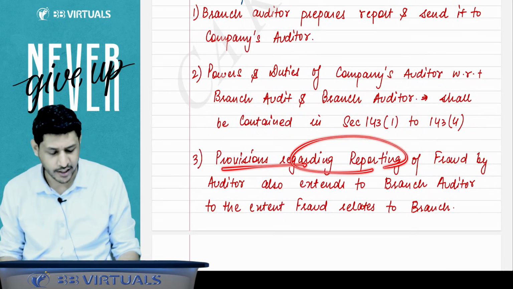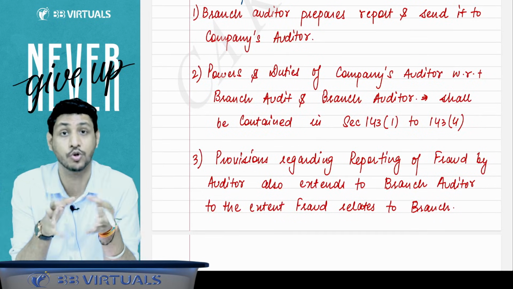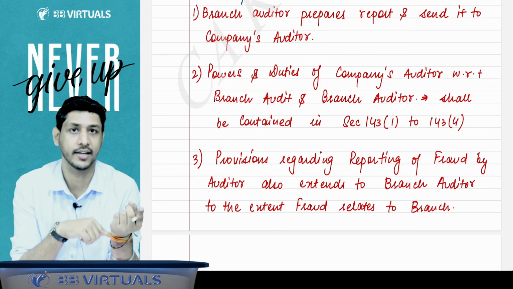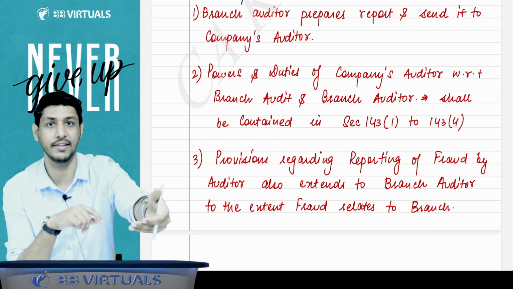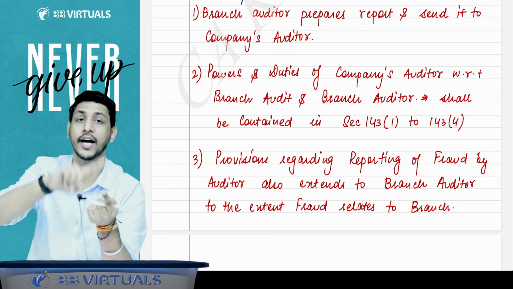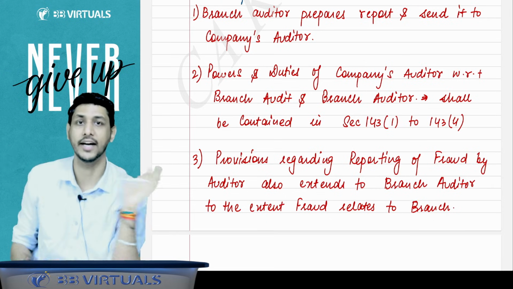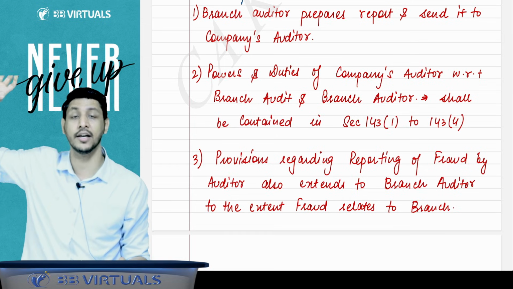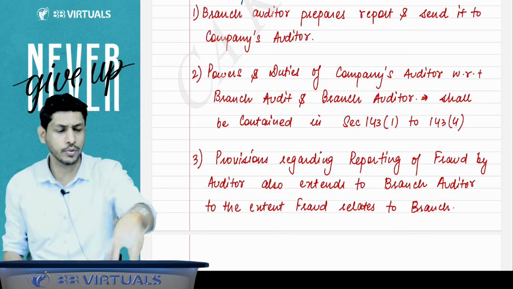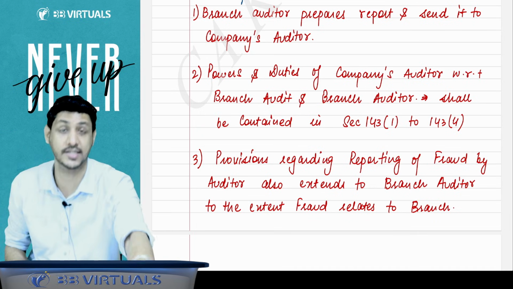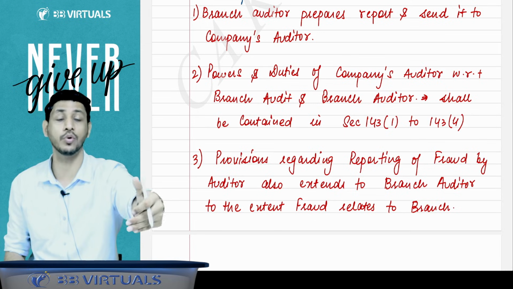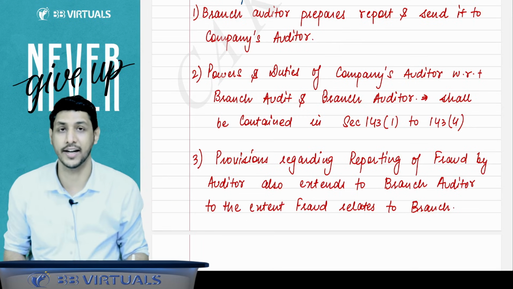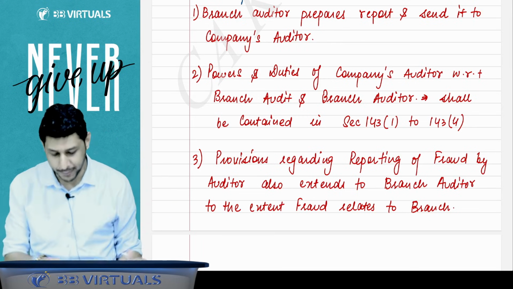And regarding the provision on reporting of fraud, I'll tell you that the auditor has to report the fraud if a fraud comes to his knowledge. So if the branch auditor is doing the audit and the fraud exists at the branch level, then the branch auditor shall also report that fraud to the authorities, which I'll tell you in 143 subsection 12. It means it is not only the sole responsibility of the company's auditor to find the fraud. If you are doing the branch audit and you get to know about a fraud at the branch level, then you should report it. The reporting provisions are also applicable to the branch auditor if that fraud relates to the branch.